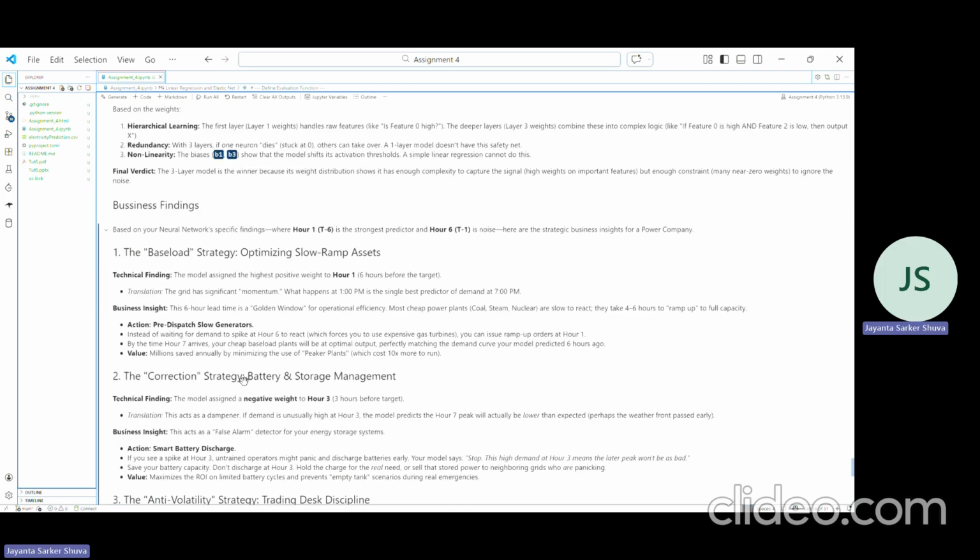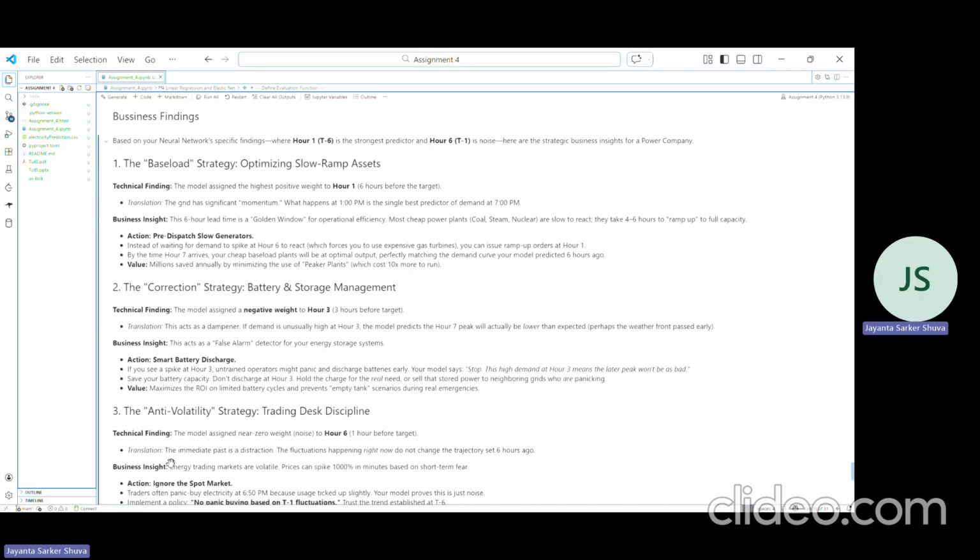So now let's talk about some business findings. Here we see the highest positive weight in the first hour. What does it mean? It means we have a significant time to be prepared. So a business owner or a power company can prepare for an upcoming peak or anything from 6 hours behind.